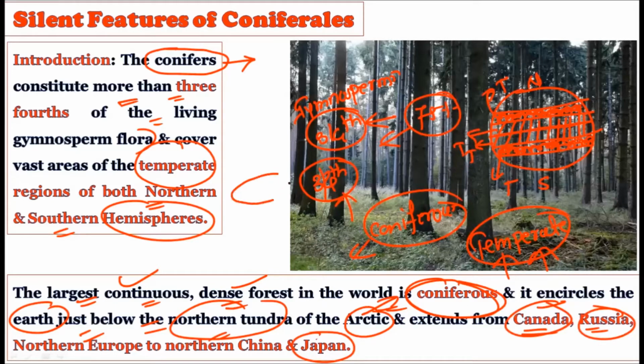Okay, so you can consider these countries geographically. You will come to know they were actually forming a circle on the mother earth, and on this particular circle there is a continuous coniferous forest, and these circles actually constitute the temperate region of the mother earth where these particular conifers like to grow. Okay, so in the introductory slide what we have studied, that the conifers constitute 3/4 of the total gymnosperms, and they like to grow in the temperate region. Okay, and they were actually forming very large and continuous forests of themselves.